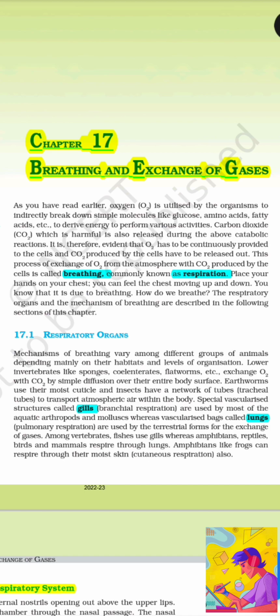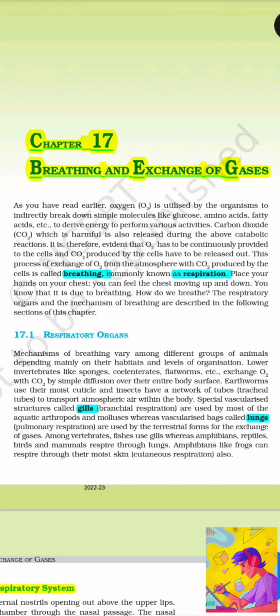Respiratory organs and mechanism of breathing vary among different groups of animals depending mainly on their habitats and level of organization. Lower invertebrates like sponges, coelenterates, flatworms, etc. exchange oxygen with carbon dioxide by simple diffusion over their entire body surface. Earthworms use their moist cuticle, and insects have a network of tubes to transport atmospheric air within the body. Special vascularized structures called gills are used by most of the aquatic arthropods and mollusks, whereas vascularized bags called lungs are used by terrestrial forms for the exchange of gases.